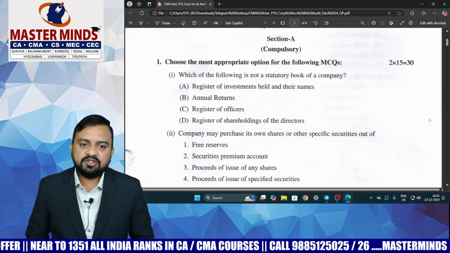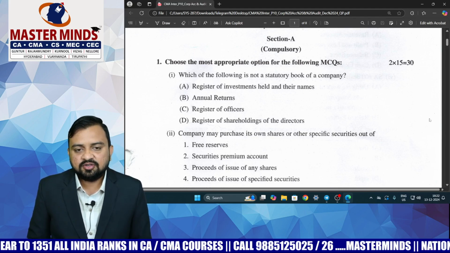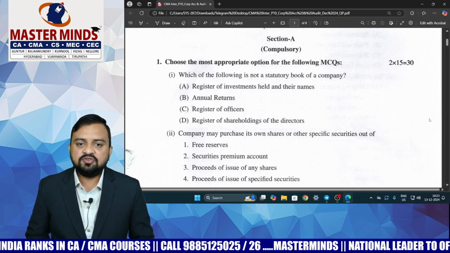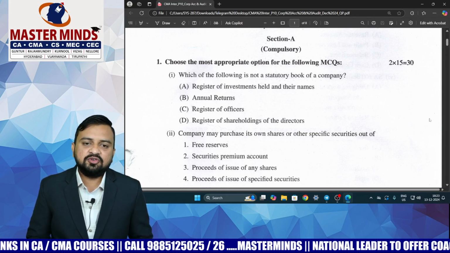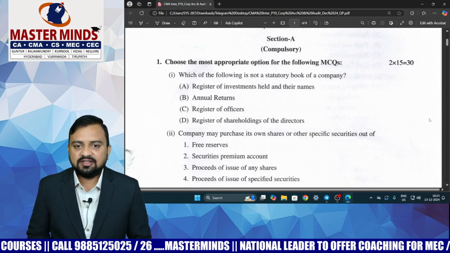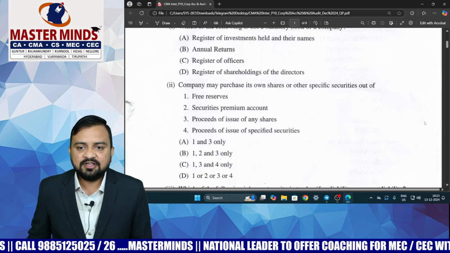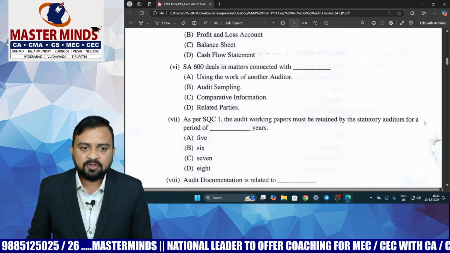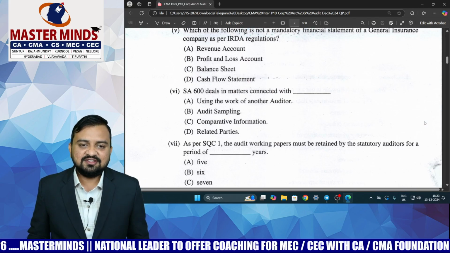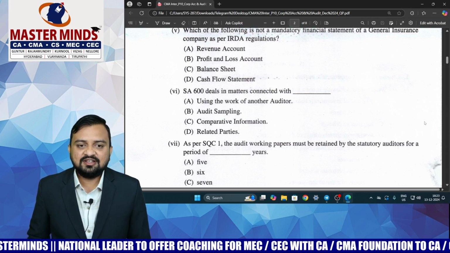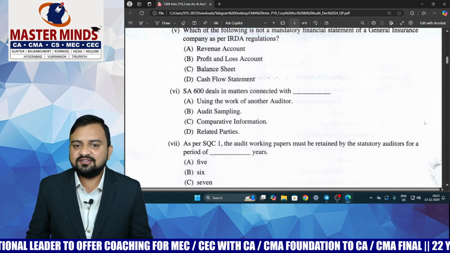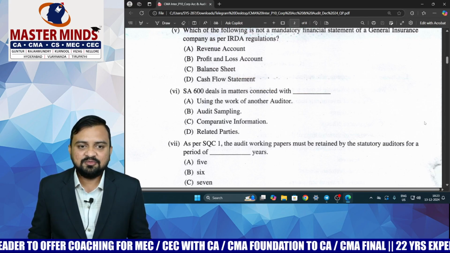So overall, if I want to tell, normally the paper is easy, sir. It is not much difficult. And the best part is that they have given more weightage to MCQs from the auditing part. Earlier they normally used to give, out of 15 MCQs, 7 or 8 MCQs from accounting and the balance in auditing. Now they have increased it, and in this examination they have given approximately 10 MCQs from the auditing part, and all the MCQs are mostly very easy. As we have discussed in our one day before examination strategy also, MCQs are very easy to score, sir, because you will get 100% of the marks. There is no scope for reduction of marks in the MCQs part.